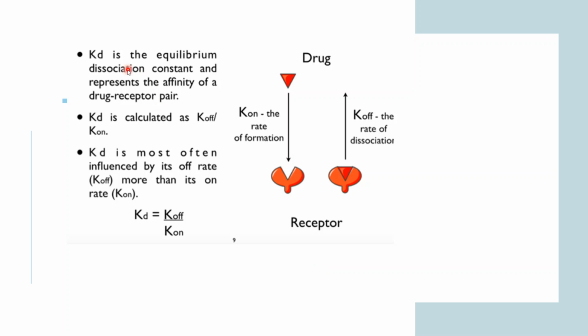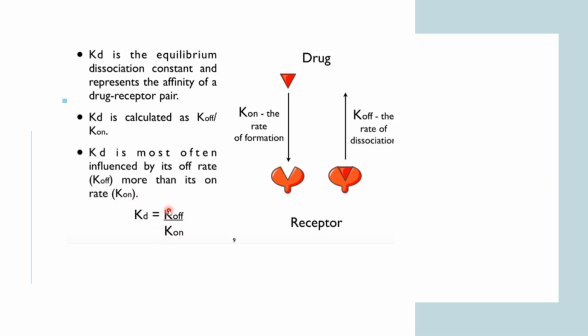So Kd is the equilibrium dissociation constant and it represents the affinity of the drug receptor pair. Kd is calculated from K off and K on. What do you mean by K off and K on? Kd is most often influenced by its off rate more than its on rate.